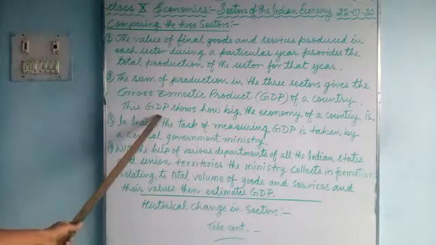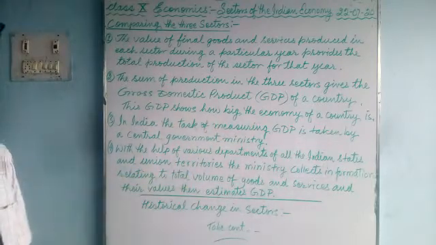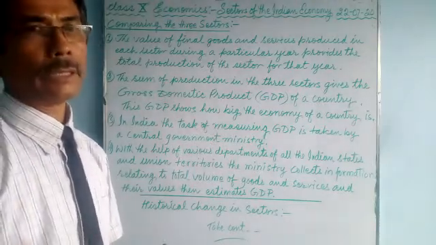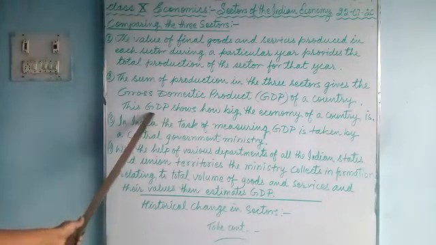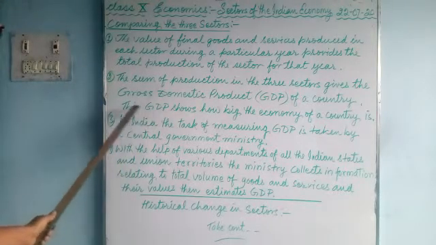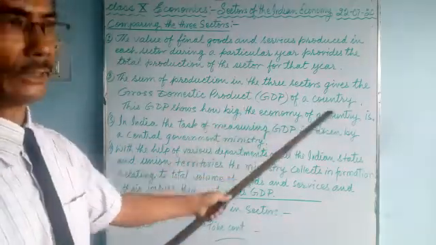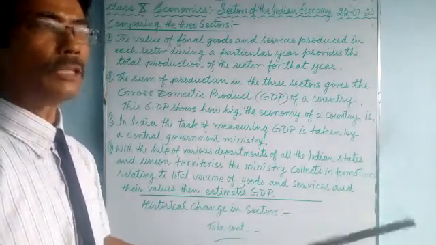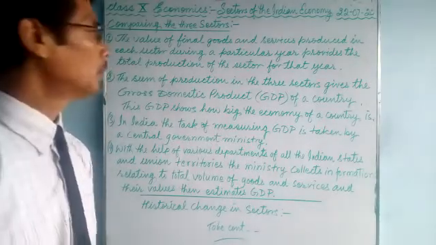This GDP shows how big the economy of a country is, whether the country is economically strong or economically weak, developed, developing, underdeveloped. There are other factors also, like per capita income, which we will talk about later, but right now we are talking about GDP. The GDP shows how big the economy of a country is. The bigger the economy, the more development takes place, more industries, more goods and services are produced.